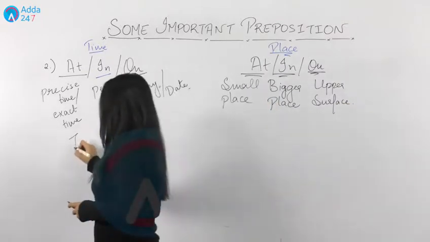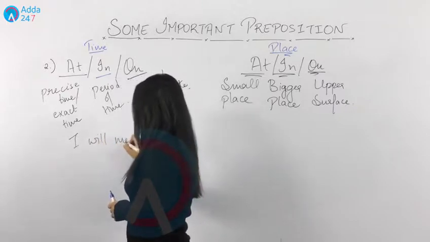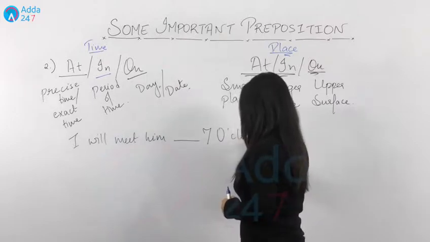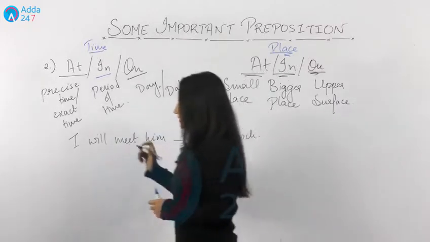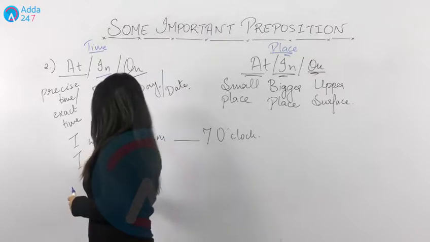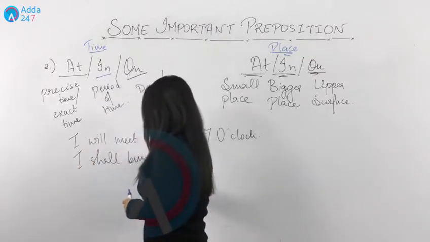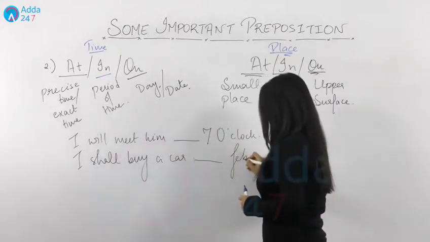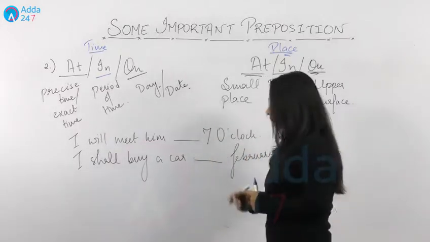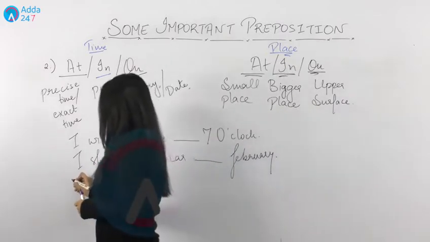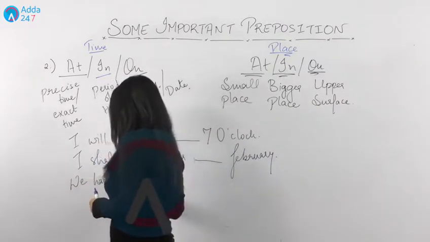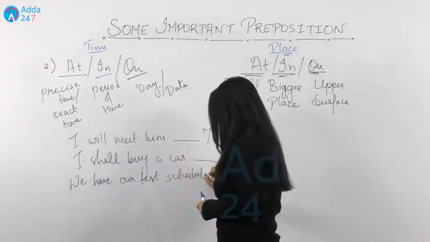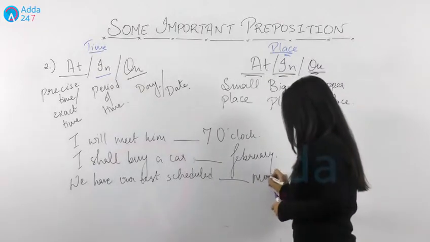The first is, I will meet him dash 7 o'clock. First sentence. Next, I shall buy a car dash February. Next sentence. We have our test scheduled dash Monday.